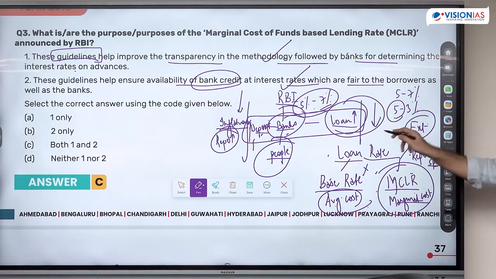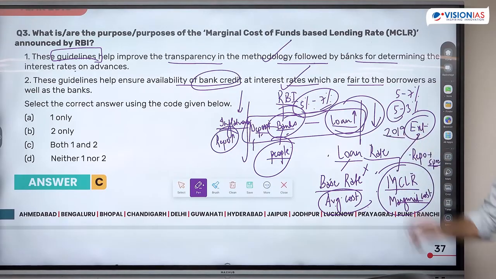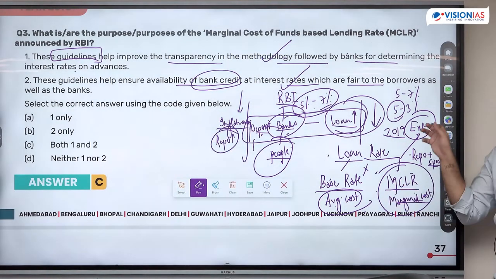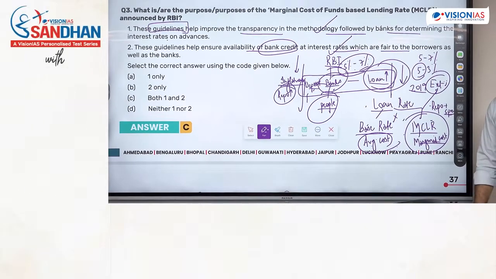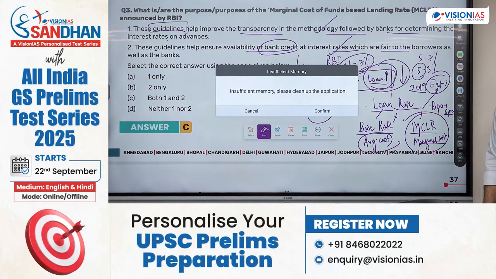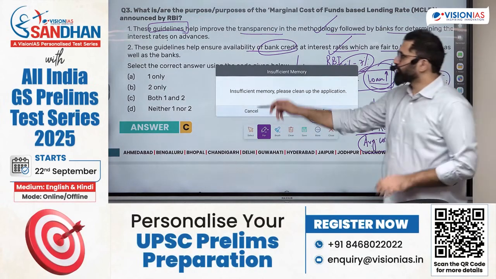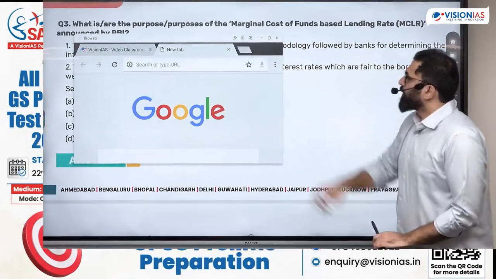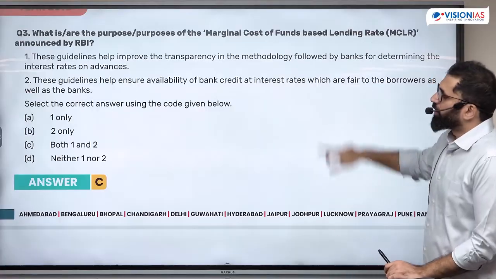This system failed. We shifted to external benchmark in 2019. Now for retail loans and MSME loans, you have to follow this. Older loans can continue on MCLR, but new loans after 2019 will be on the external benchmark for two types of customers, retail customers and MSME customers. The rest you decide how you can. So this was mostly a current affairs driven question, something which appeared in the news from monetary policy.